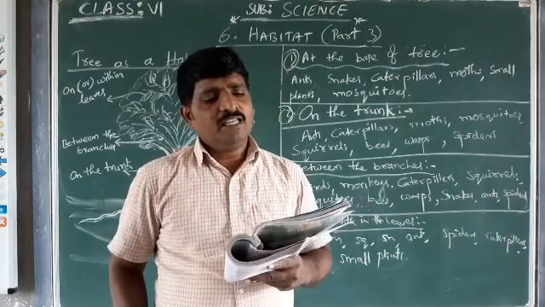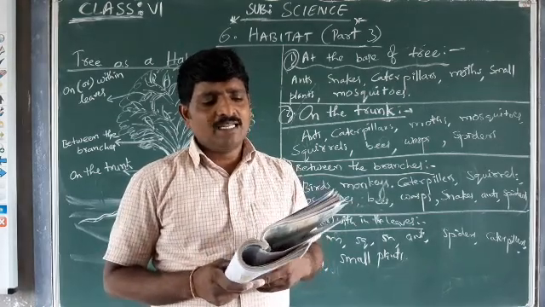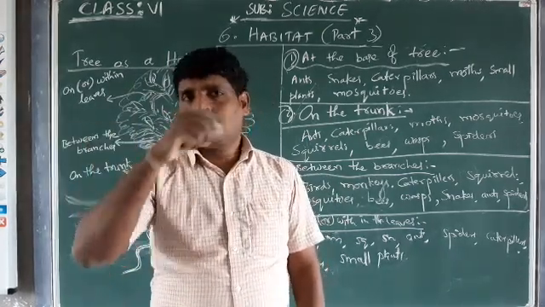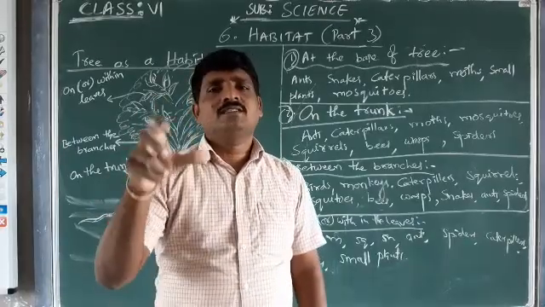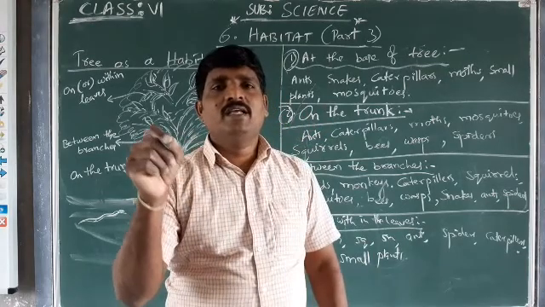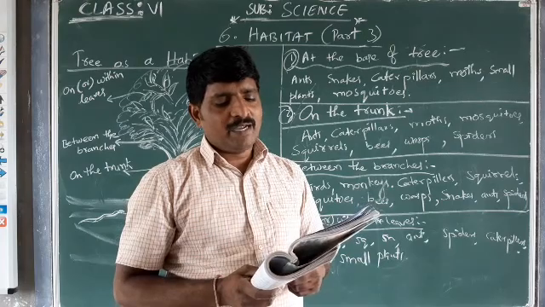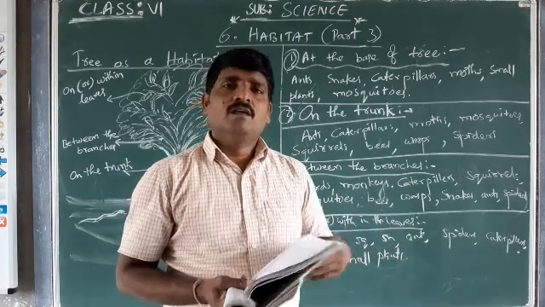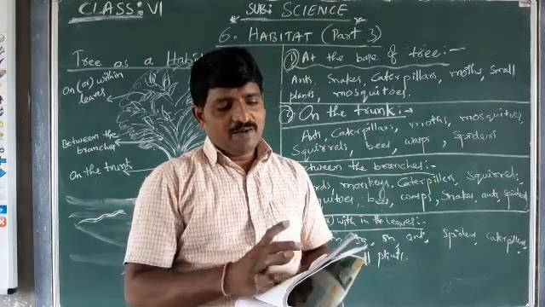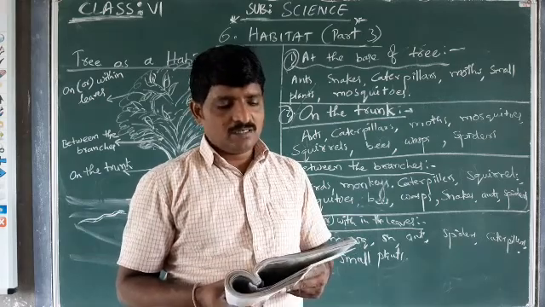Make a rough sketch of the tree in your notebook and mark the places on the tree where you spot these organisms. Take the help of figure 3. If you have found ants, draw a sketch like this and locate where they are found: ants at this place, ants at this place. Just draw a rough sketch. Then carry out your exploration to explore your ideas based on the observation.